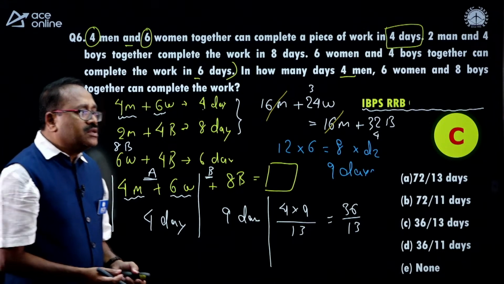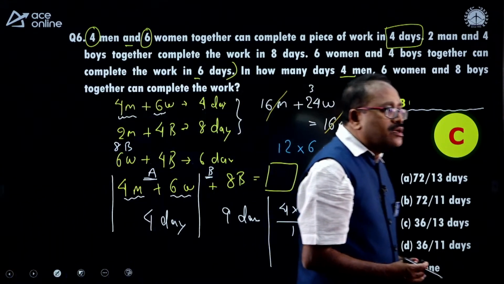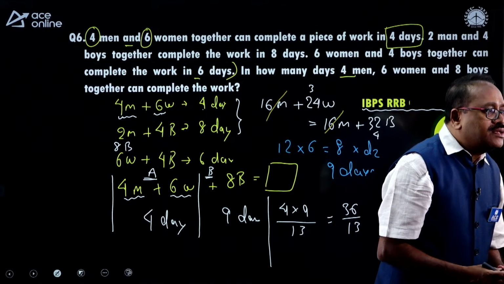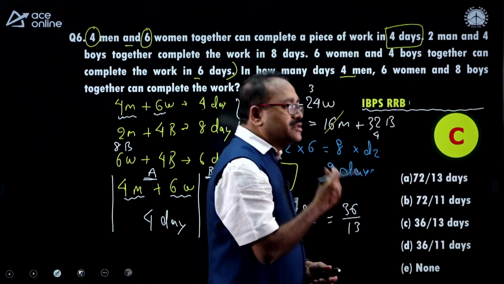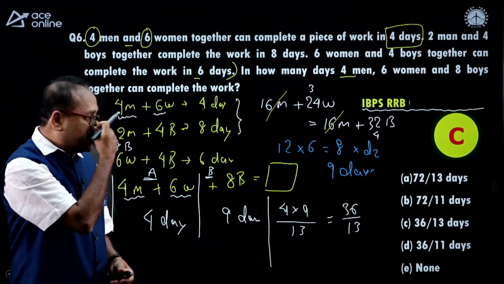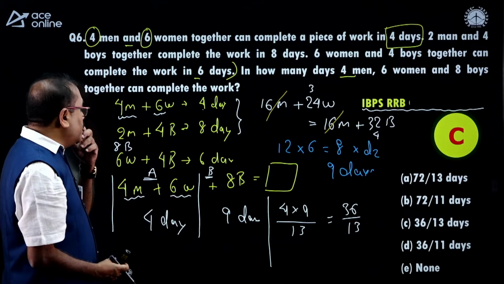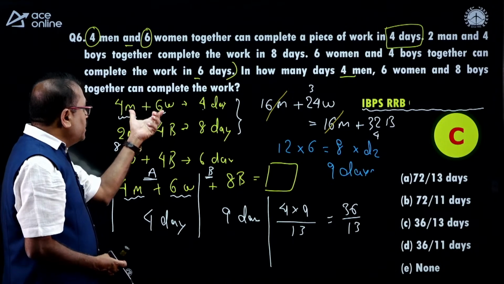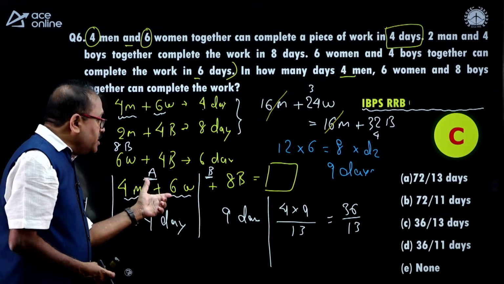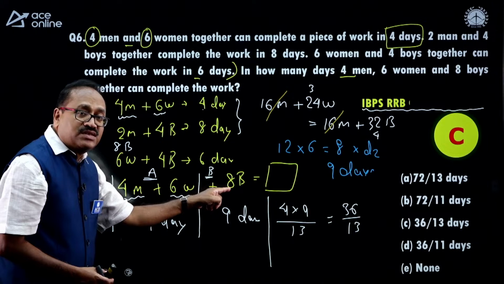Hope the explanation is clear. Oh, Pawan has answered it. 36 by 13. That's great, my dear brother. So did you notice that here it is 4 men and 6 women, here it is 4 men and 6 women plus 8 boys.